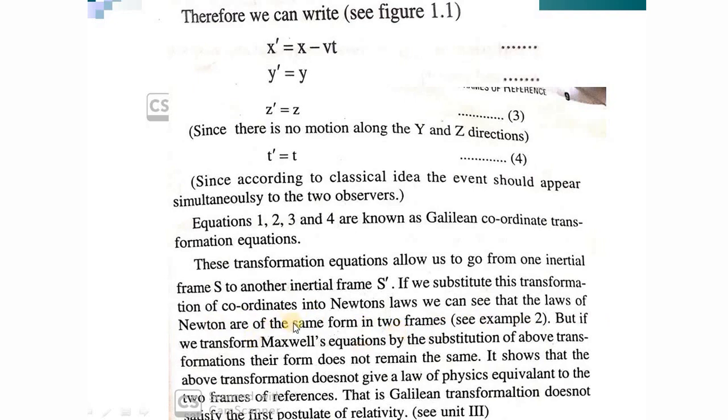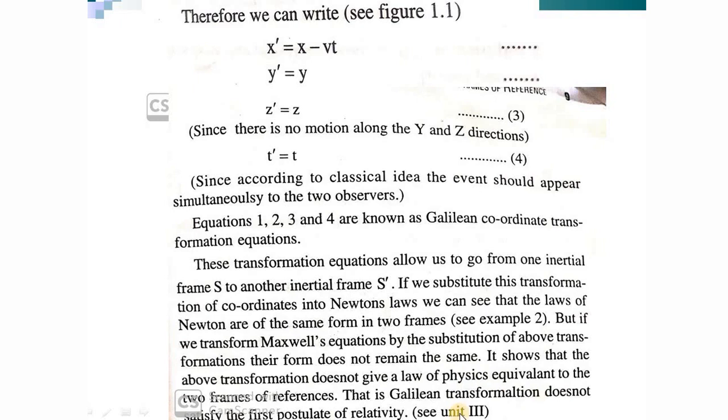The laws of motion will have the same form in these two frames of reference, that is in Newtonian motion. That is why it is called an inertial frame, and we are discussing inertial frames since this is the Galilean transformation. But if you try to make this change in Maxwell's equations, related to electromagnetism and electrodynamics, it fails here. So the Galilean transformation does not satisfy the postulates of relativity.